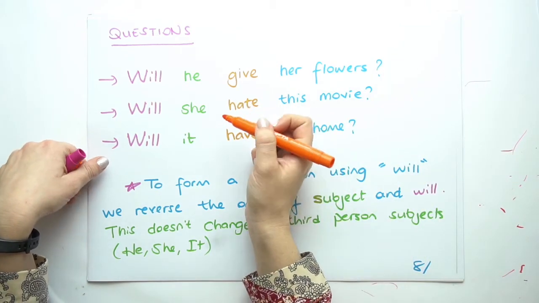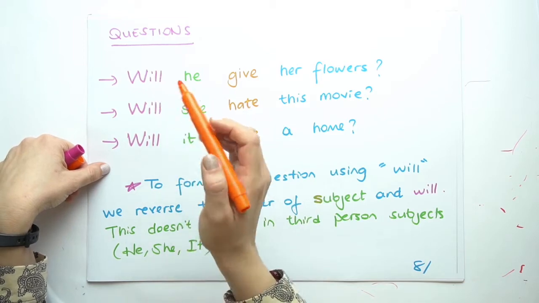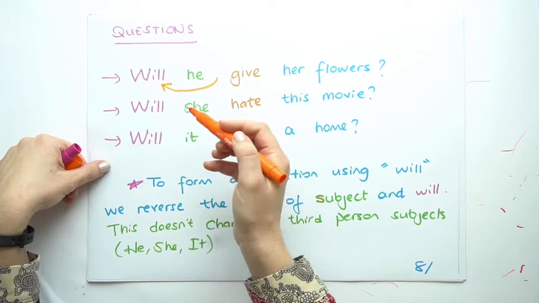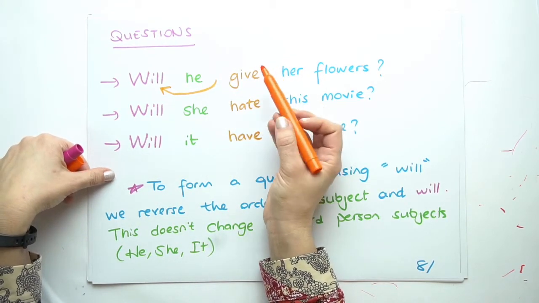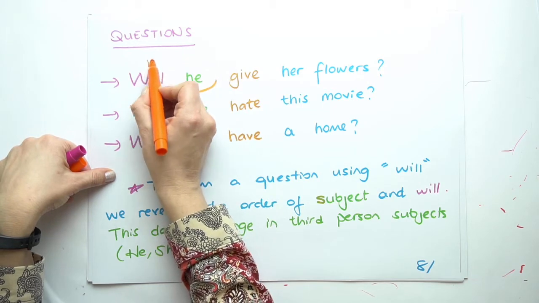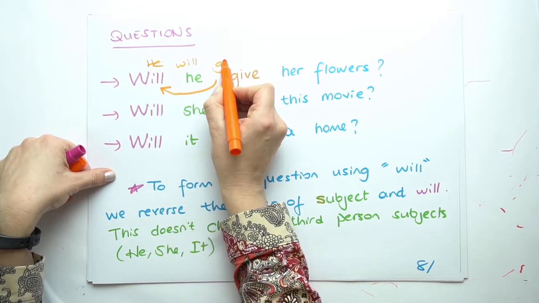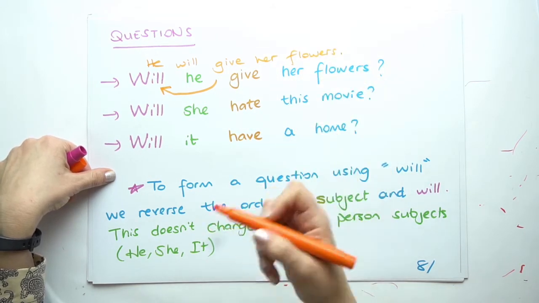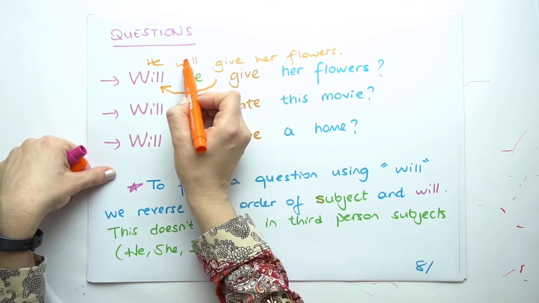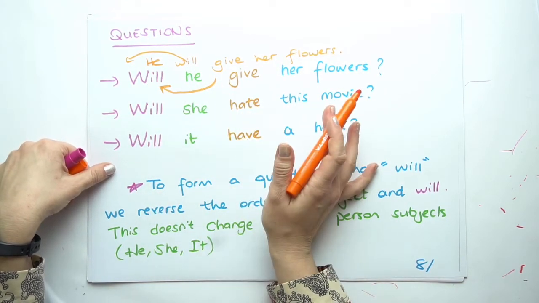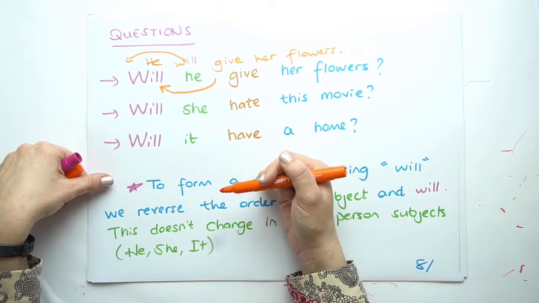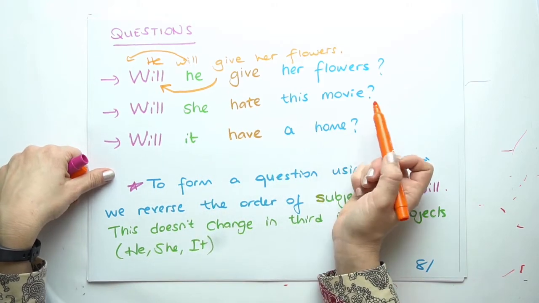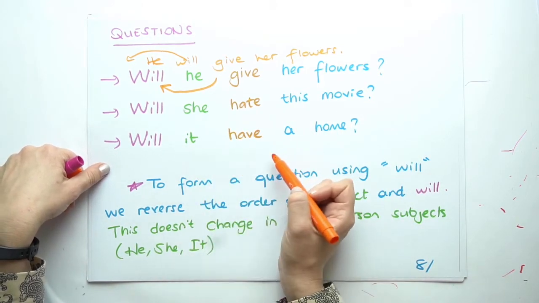Now, questions with the third person. The rule doesn't change. I'm taking will to the beginning, right next to the subject. Now, the sentence was, he will give her flowers. So now I'm taking will to the beginning, before he. That's what I did to form a question in English. Will he give her flowers? Or will she hate this movie? Or will it have a home?